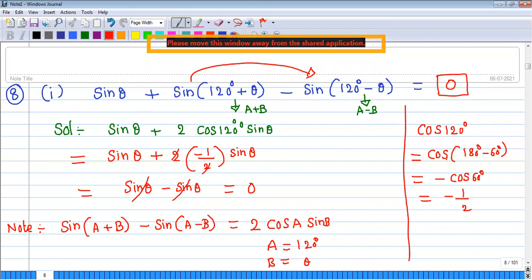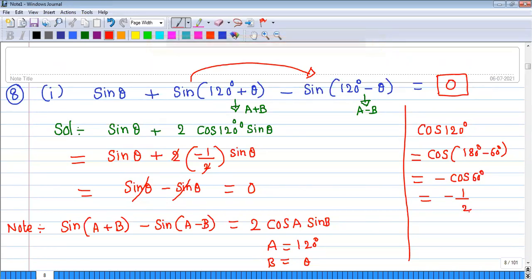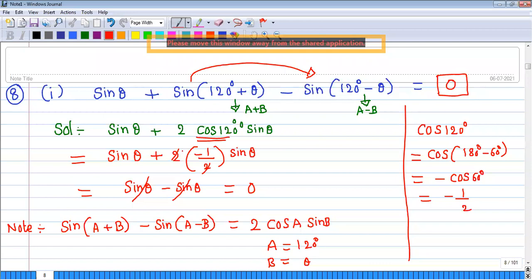Cos 120 means cos of 180 minus 60. Cos of 180 minus a is minus cos a. So minus cos 60. Cos 60 is 1 by 2, so cos 120 is minus 1 by 2. Substituting, 2 into minus 1 by 2 into sine theta. The 2 gets cancelled, minus sine theta. Sine theta minus sine theta cancel. We have 0. So the answer is 0. Clear, Nana? Understood?